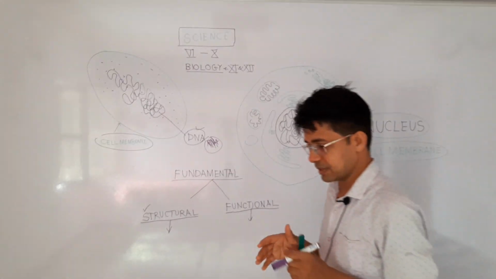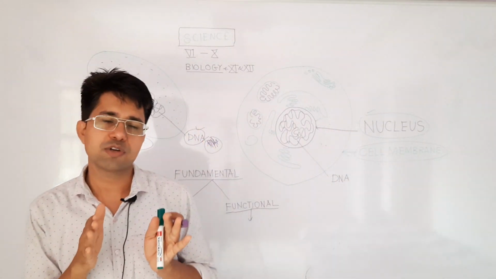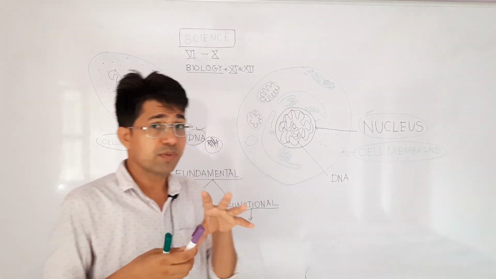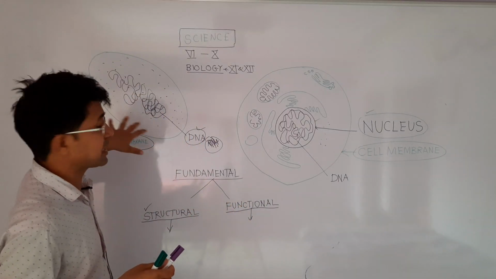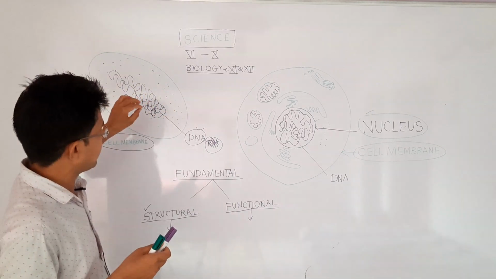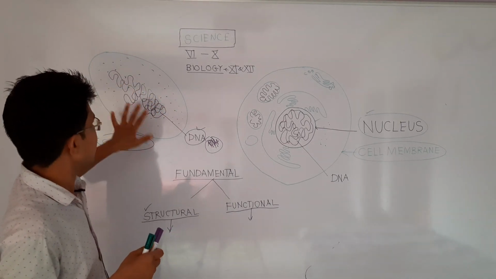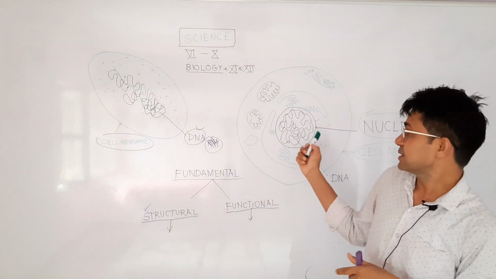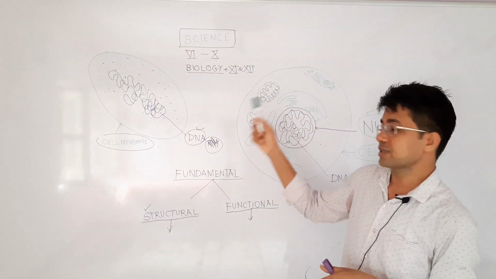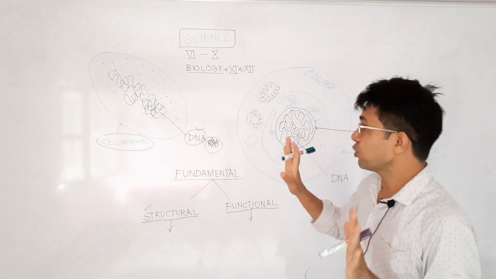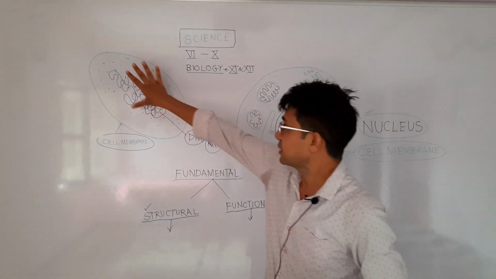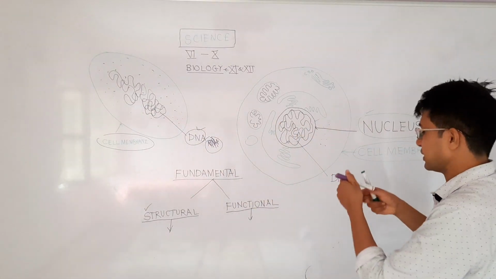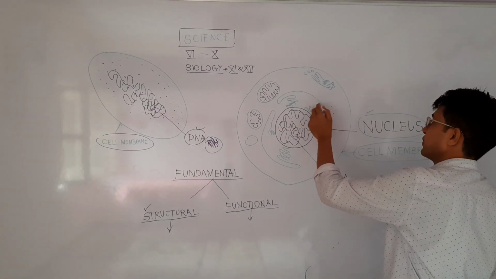Why compartments? See, the cell is the fundamental unit of life, so it will perform certain functions. For performing those functions, it requires some chemicals, some atoms and some molecules. So all required chemicals, atoms and molecules are there in this cell, in both of the cells also. Both of the cells are able to perform all the functions, but all the material is living inside the cell membrane, but here that material we find in different compartments.